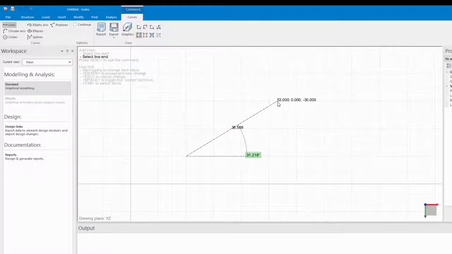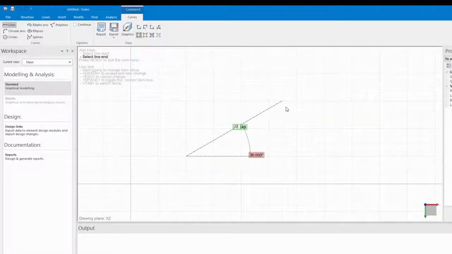Let's say I want the angle of my line to be 30 degrees and the length to be 20 meters. I press tab until I get to my angle. I type in 30 degrees and then press enter. You can now see that the angle is highlighted in red and locked. I once again press tab to toggle to my length. I then type in 20 and press enter.